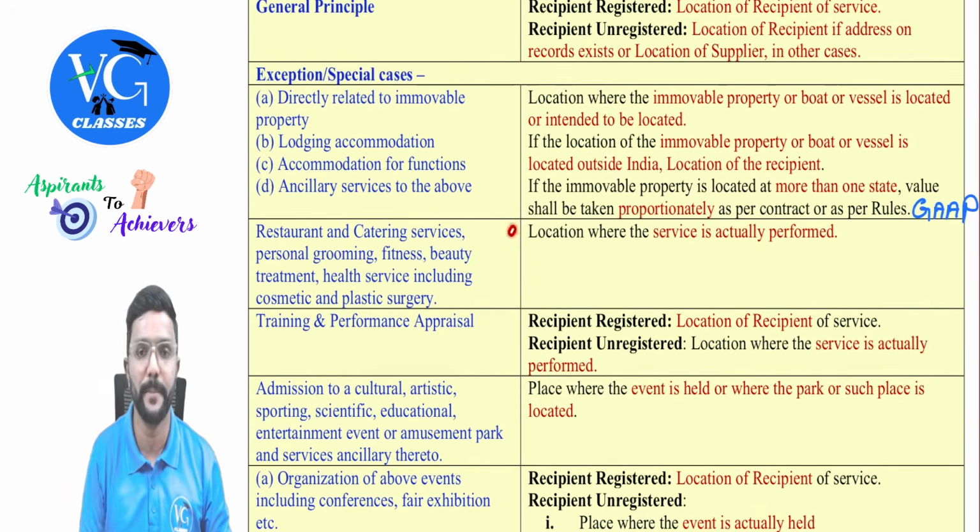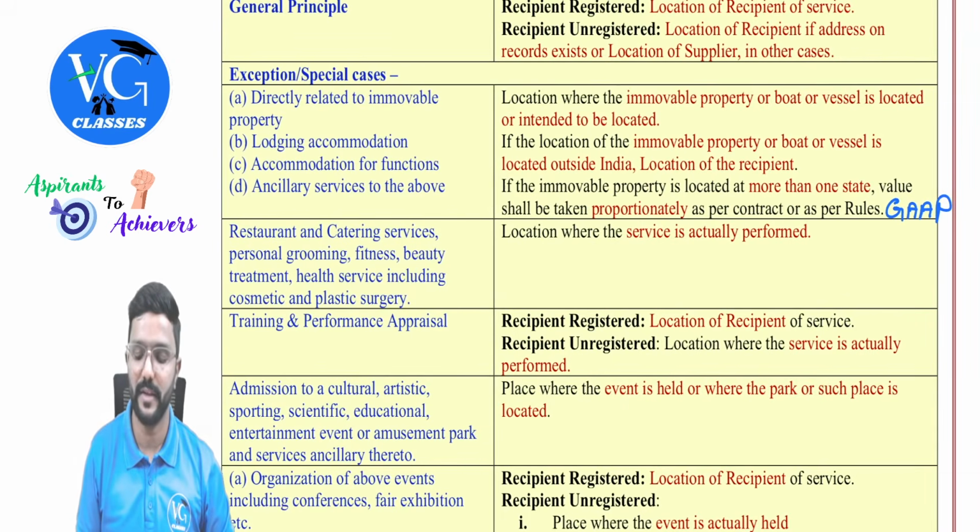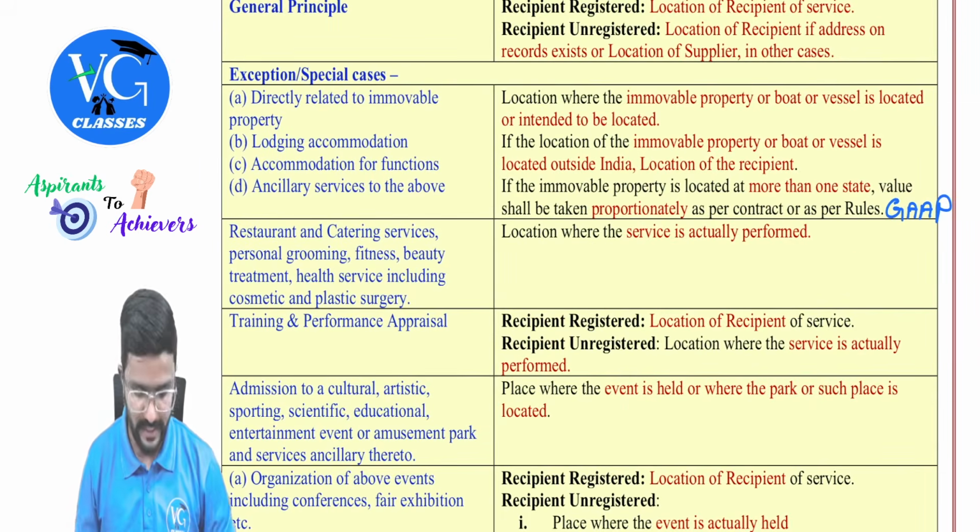Proportionate means same like here. We need to take whatever is the value for each state as per the contract or agreement. If there is no contract or agreement, then we need to go as per the rules, which is gap. Yes, sir.